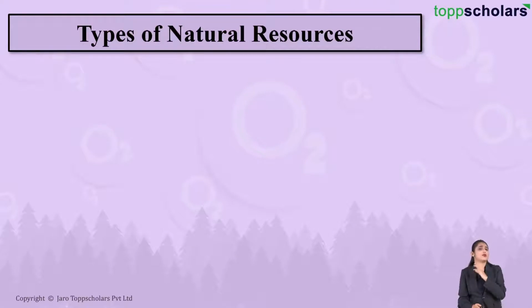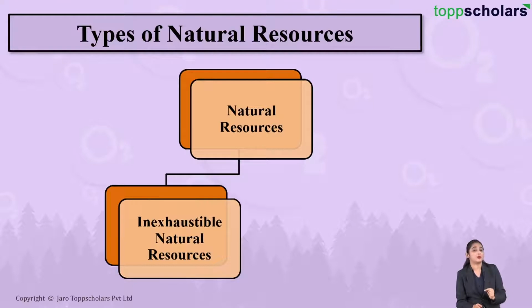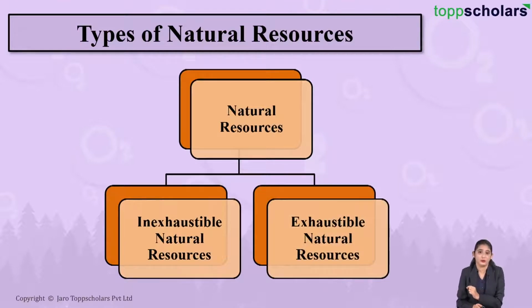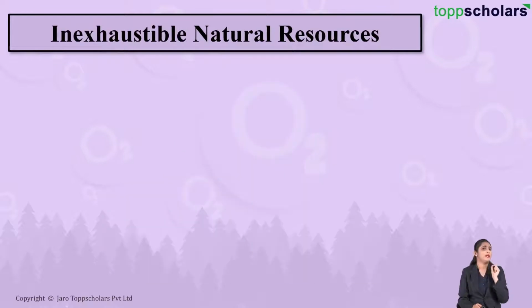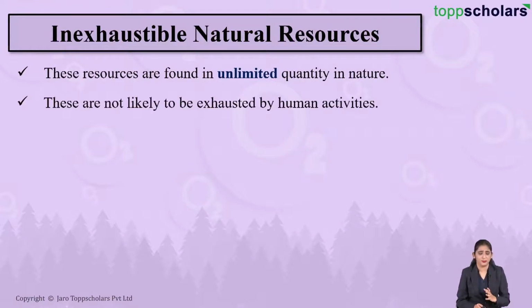Now friends, these natural resources are broadly classified into two categories depending upon their availability in nature. That is, inexhaustible natural resources and exhaustible natural resources. So let's first see what we mean by inexhaustible natural resources. Inexhaustible natural resources are those natural resources which are found in an unlimited quantity in nature, which means that these inexhaustible natural resources will not get exhausted by any of the human activities.